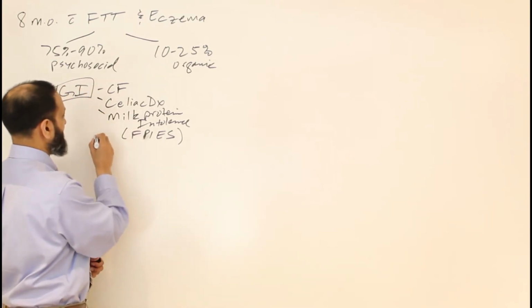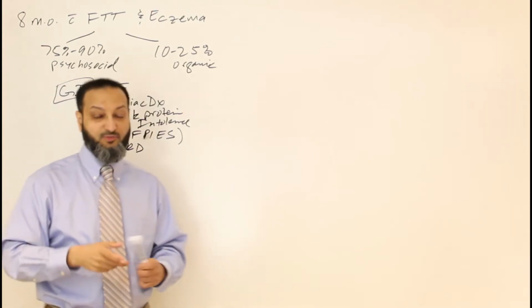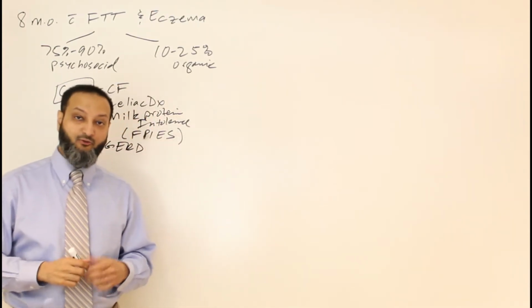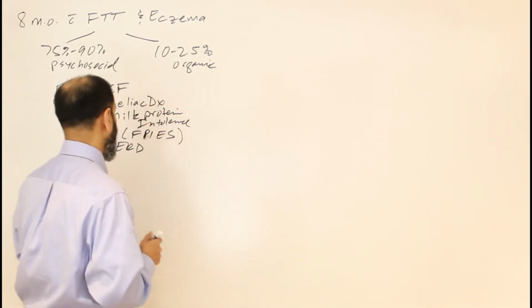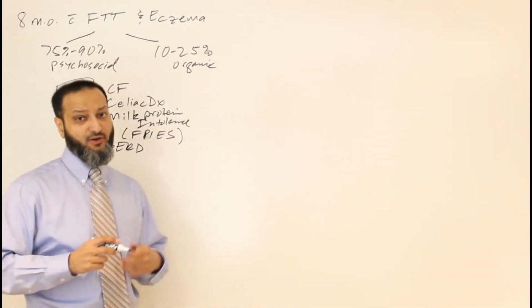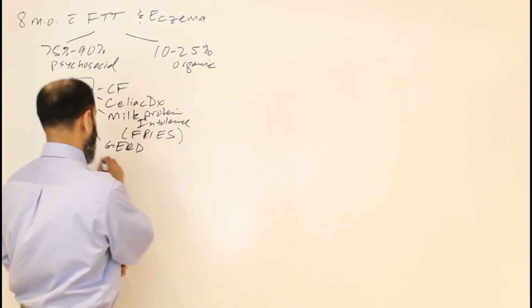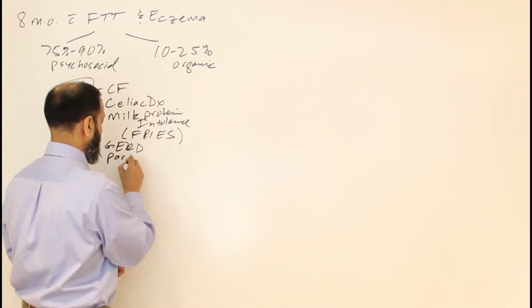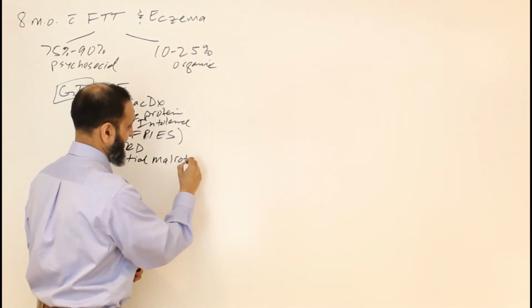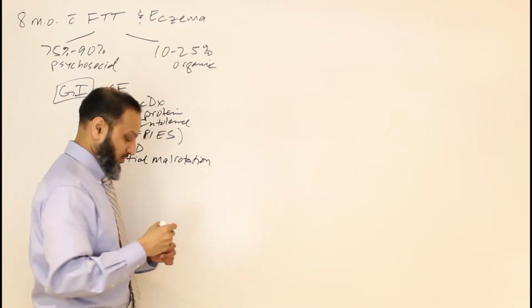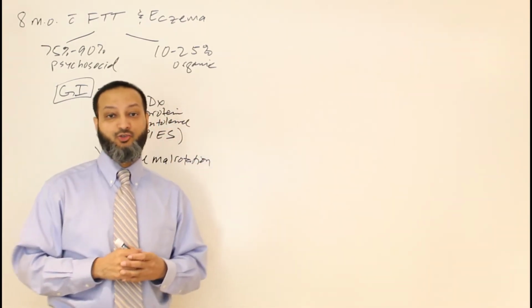And then you can have other things, like bad reflux, where you're vomiting or spitting up most of your formula in your feed and not holding enough down to be able to gain any weight. Or you can have other anatomical issues that give you a lot of vomiting. So you could have something like a partial malrotation, an anatomical issue in the GI tract that again is giving you a lot of vomiting, and you're not able to hold down enough formula to get the calories that you need.